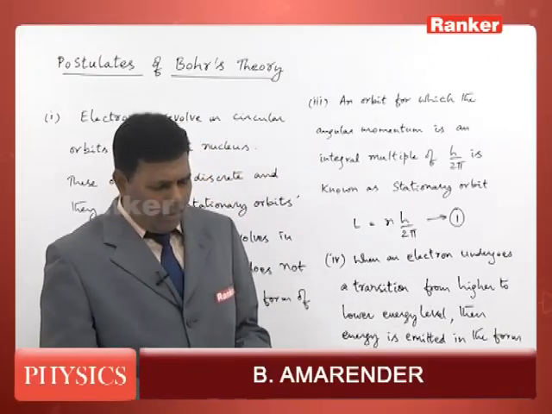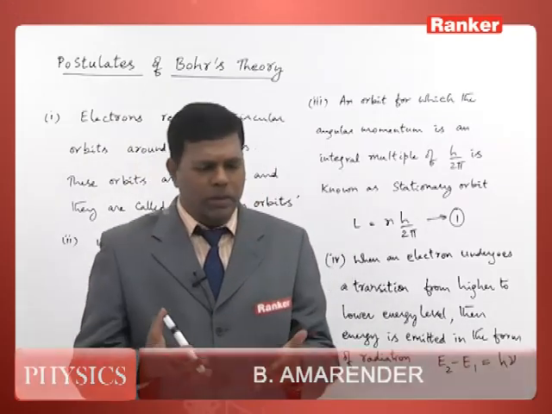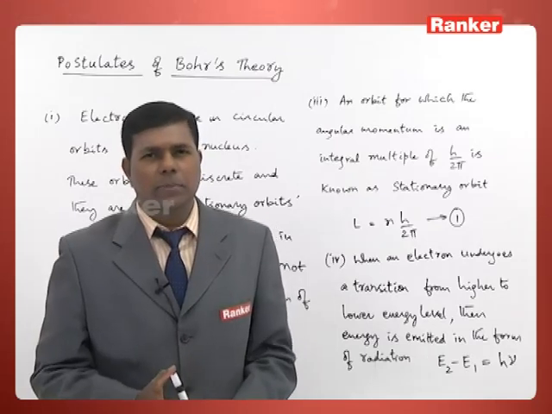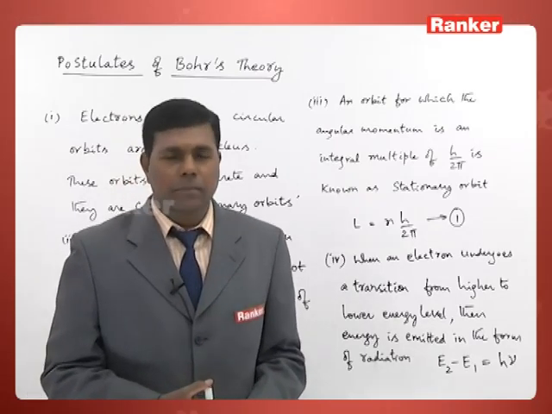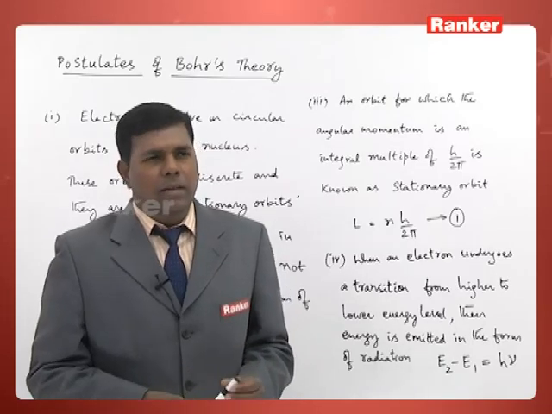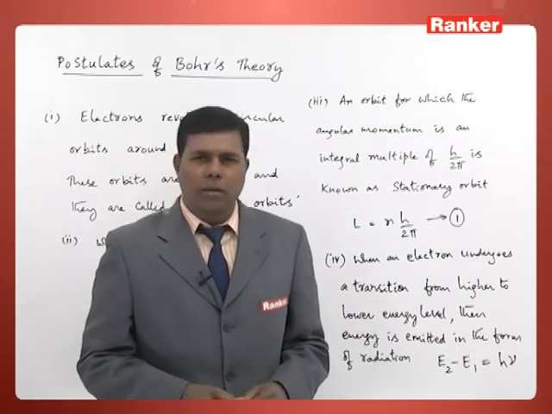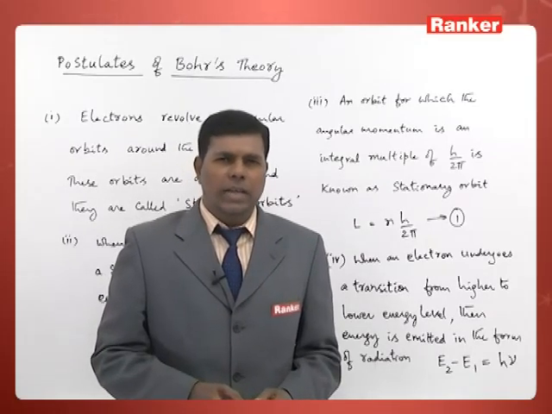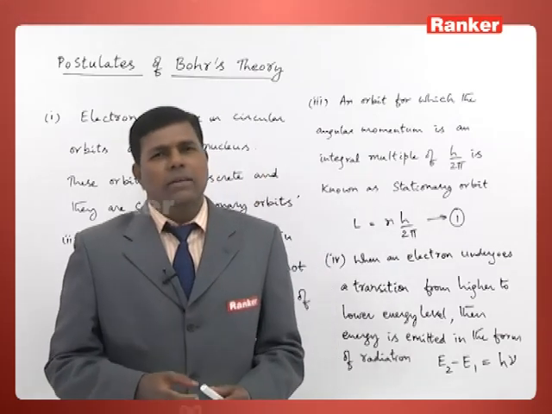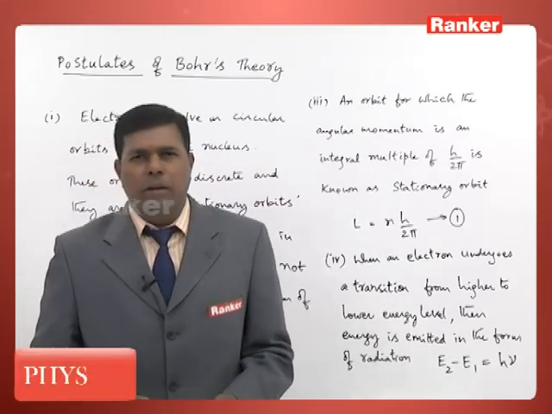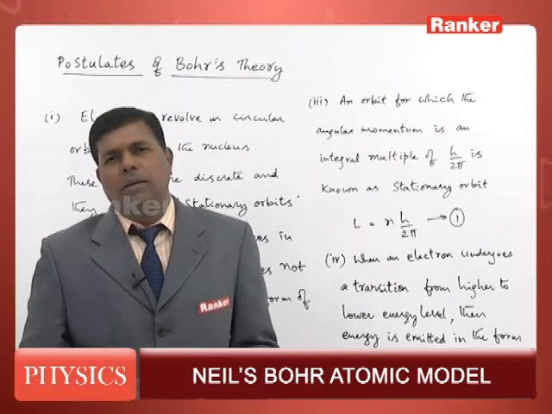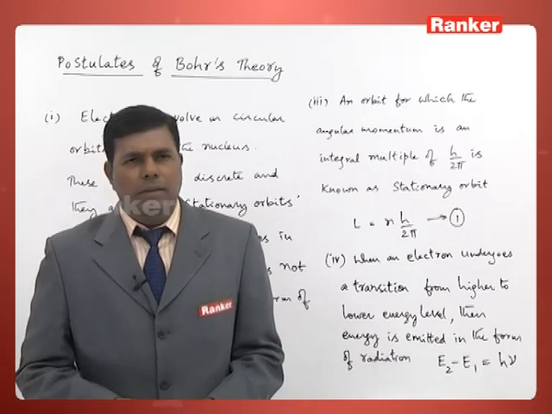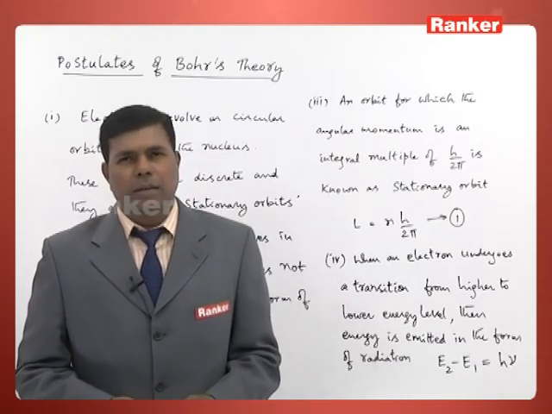So, these are the Bohr's postulates using which several phenomena can be explained, particularly the hydrogen spectrum is successfully explained based on the hydrogen atom, Bohr's atom model. But there are limitations for Bohr's atom model also, like this theory cannot be applied beyond hydrogen atom, that is any atom with more than one electron, you cannot explain its spectrum based on Bohr's theory. Even helium atom spectrum is beyond the scope of Bohr's atom model.